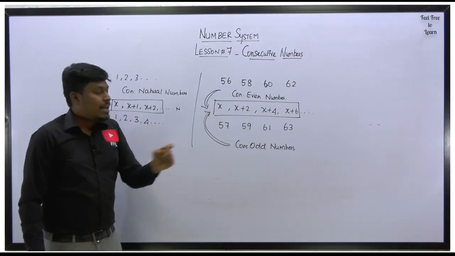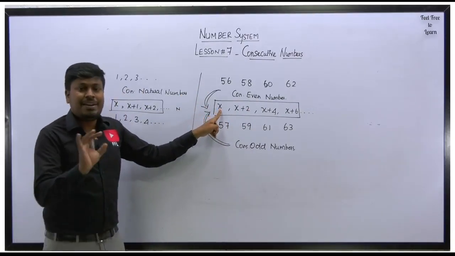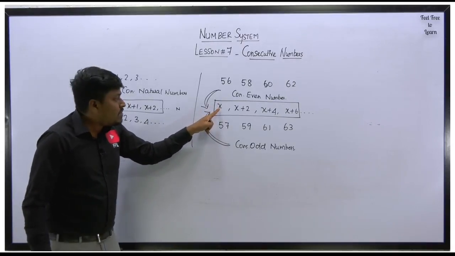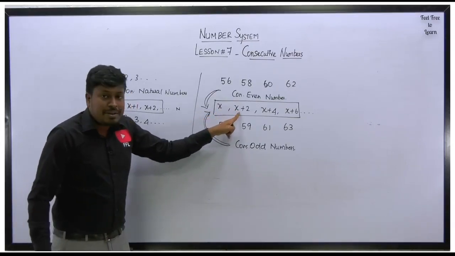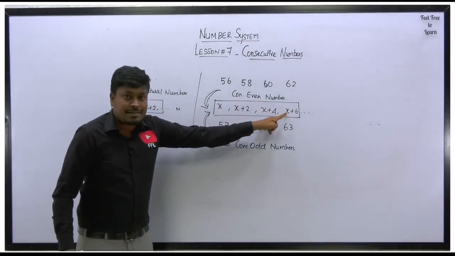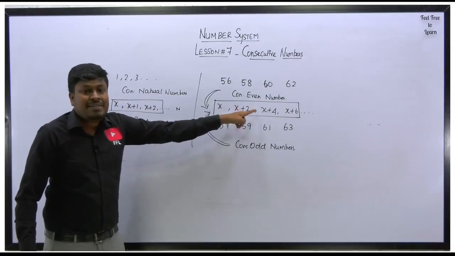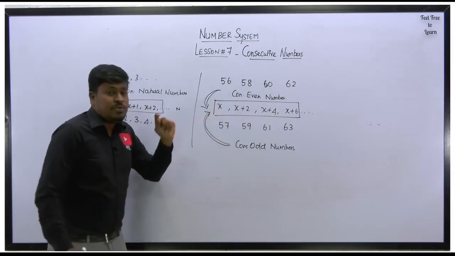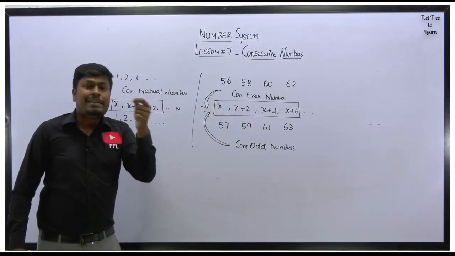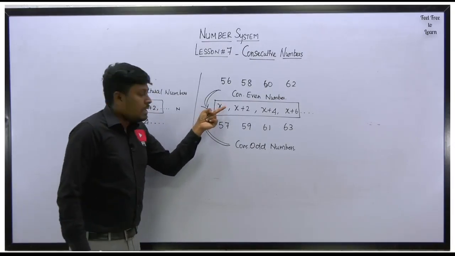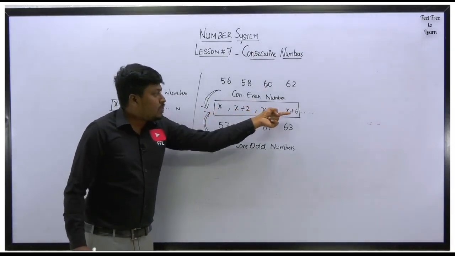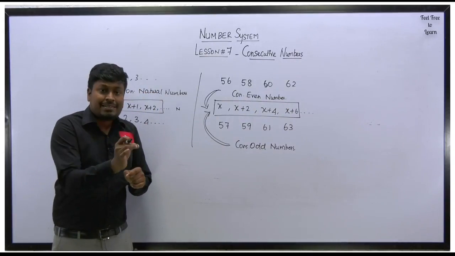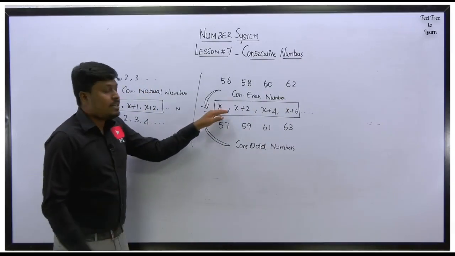Understood or not? Just see here, if I substitute for x the value 20, the first value is 20. 20 plus 2 will be 22, 24, 26. What series is it? Consecutive even numbers. Yes or no? 20, 22, 24, etc. Instead of x, if you substitute any odd number, 21, then what does it become? 21, 23, 25, 27, it goes on. Got it or not? If you substitute the value of x as an even number, it becomes consecutive even numbers.